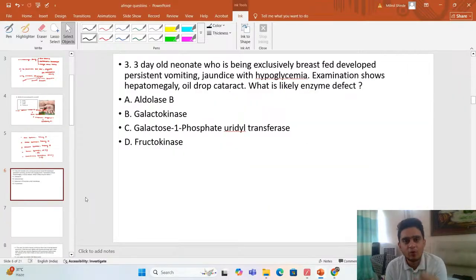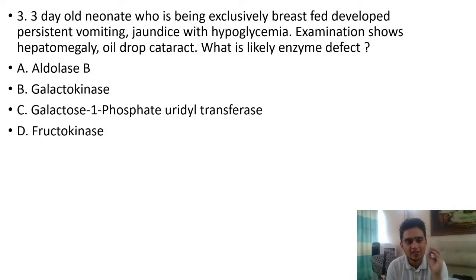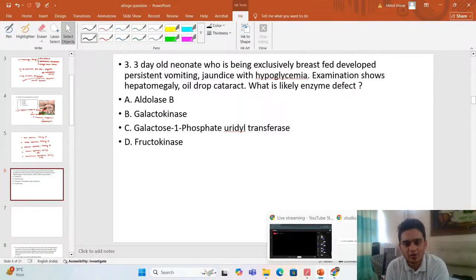So you have a 3-day old neonate who is exclusively breastfed. Okay, so read the question carefully. I always say, students, you have to read your question well before hurrying into the answer. So he has persistent vomiting, jaundice, and hypoglycemia, means less sugar. Examination shows enlargement of liver, and you check the eyes and find oil drop cataract. So what do you think? Which enzyme is defective, or which enzyme does the patient lack? So you tell me the diagnosis first, and then the enzyme that you think is defective.